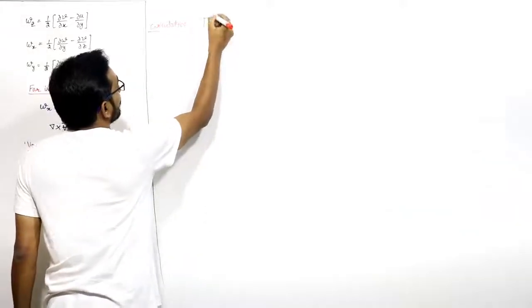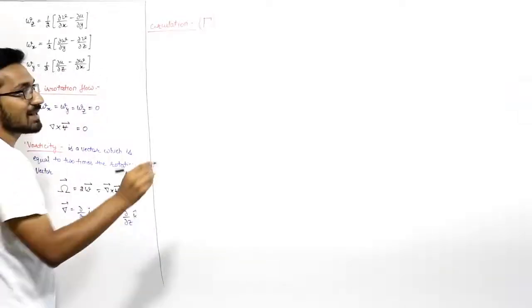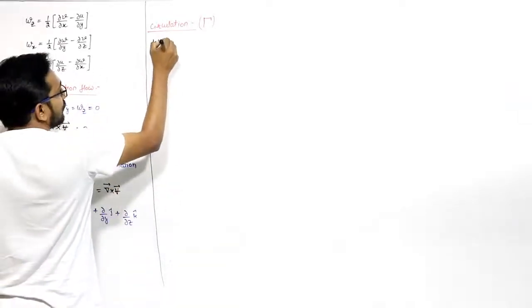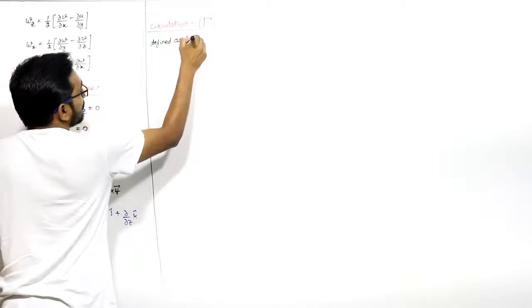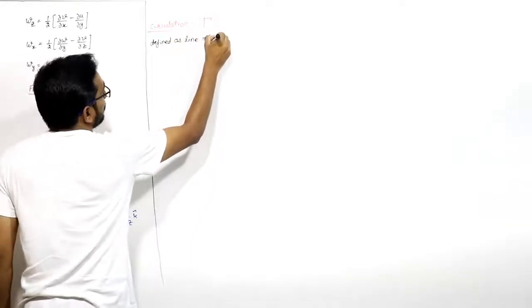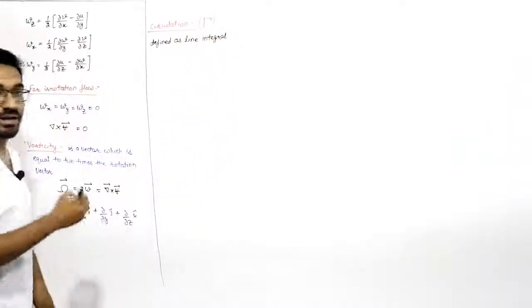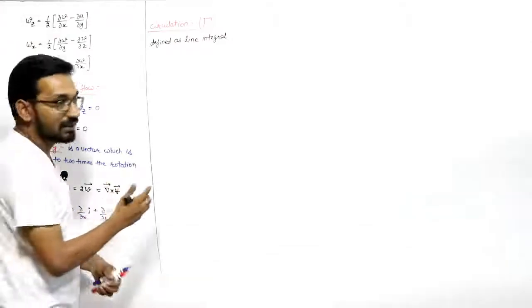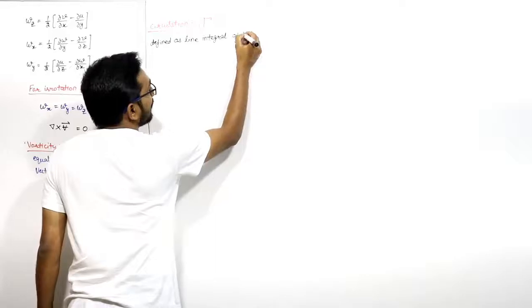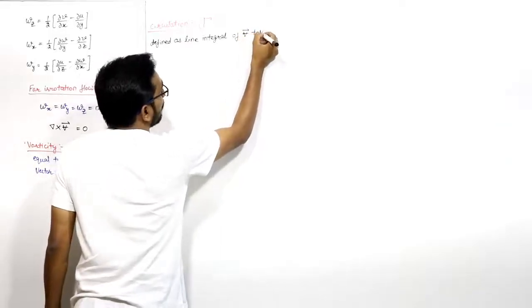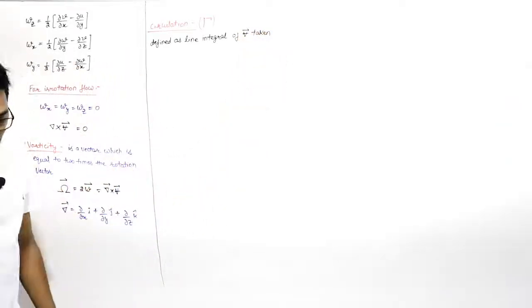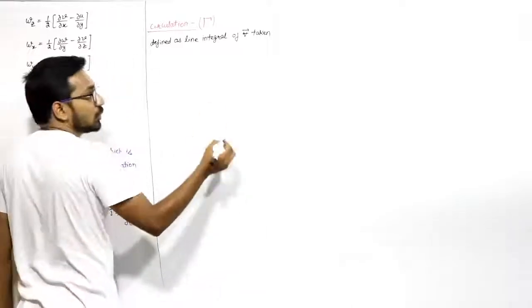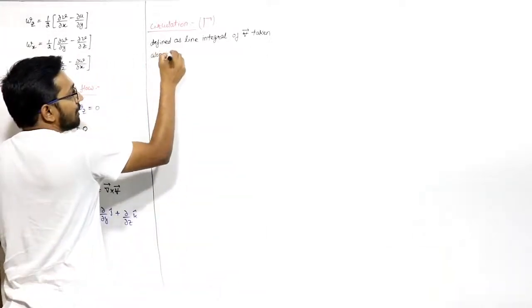This is circulation. Circulation is defined as the line integral. You know that we have line integral, surface integral, body integral, or you can say area integral, volume integral. So it is a line integral of velocity vector taken along a closed loop.